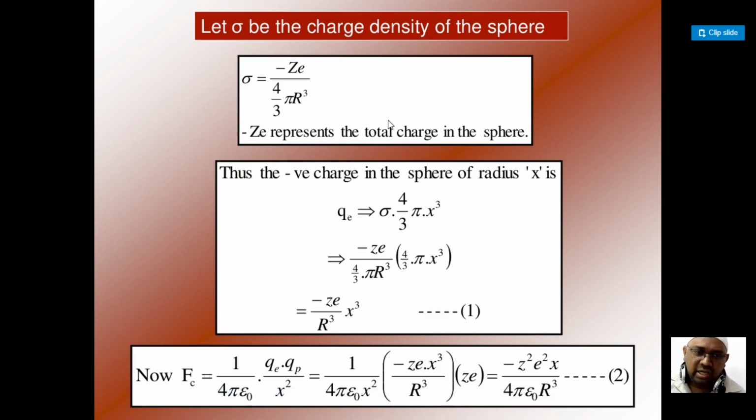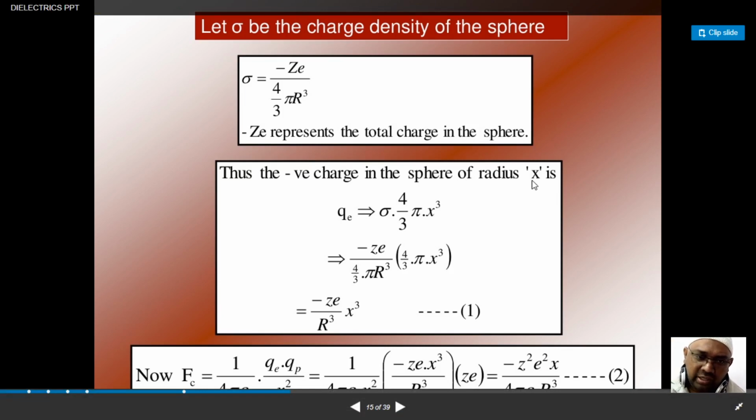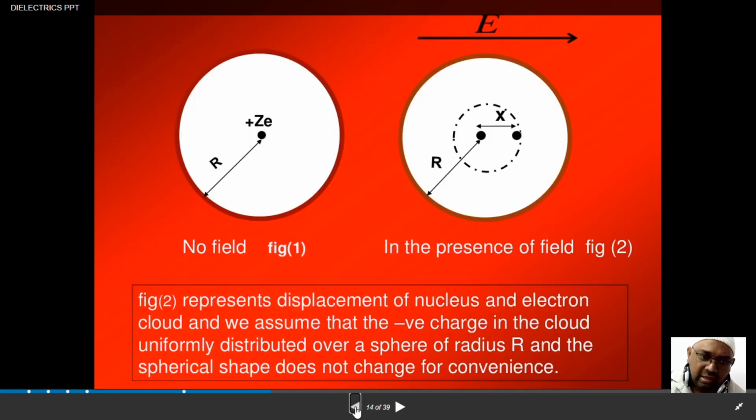Thus the negative charge in the sphere has the radius x. You can see again the schematic diagram. When you don't apply an electric field, this is the case which occurs. When we talk about the electric field, there will be displacement of the positive and negative charges.